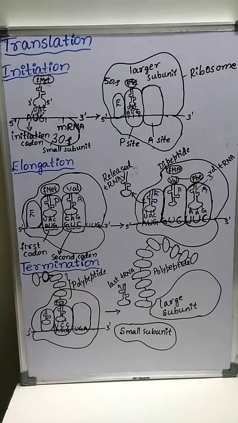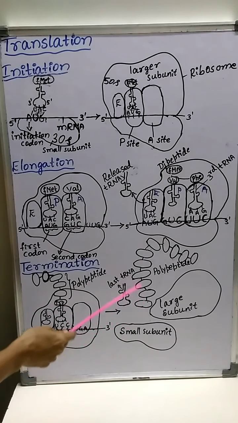And this termination process occurs in the presence of terminator factors, or releasing factors R1 and R2. R1 and R2 are the releasing factors or terminator factors which terminate the process of translation.